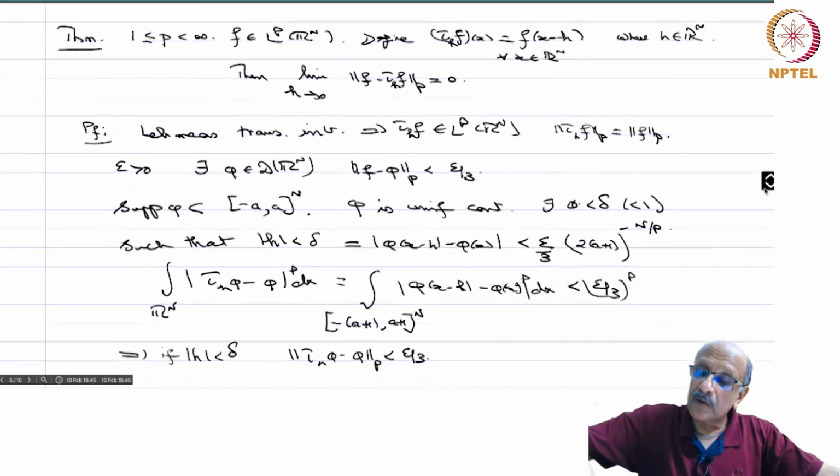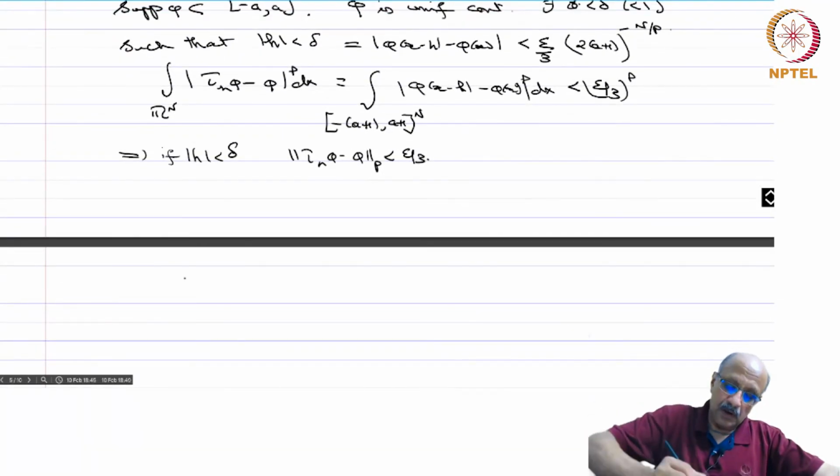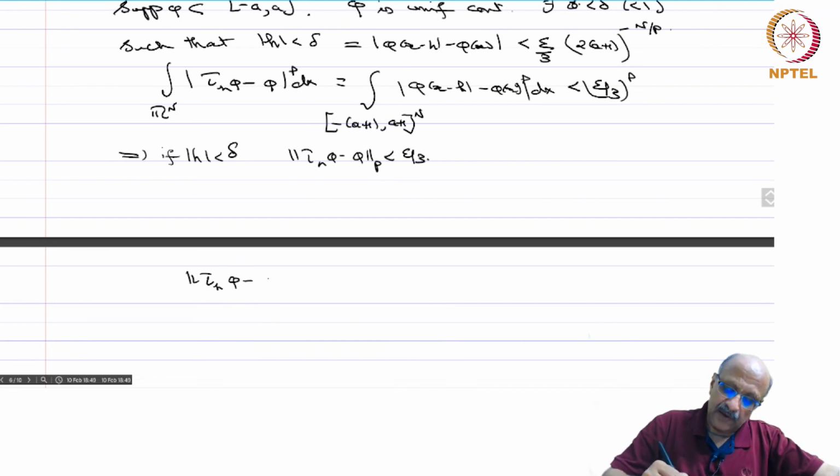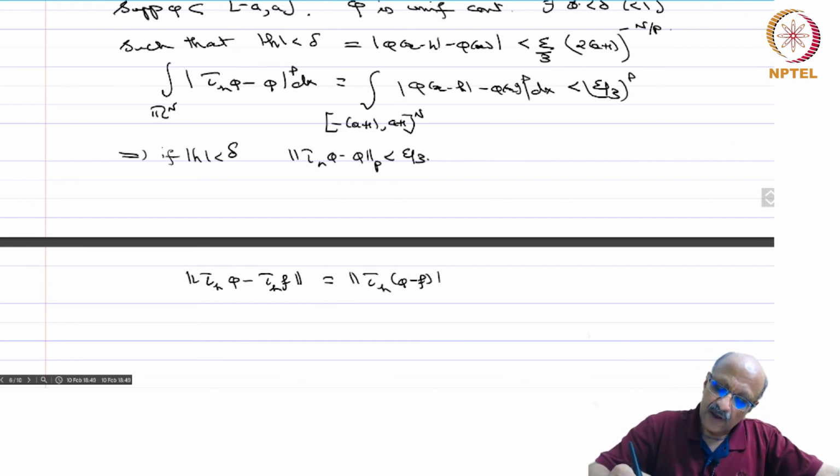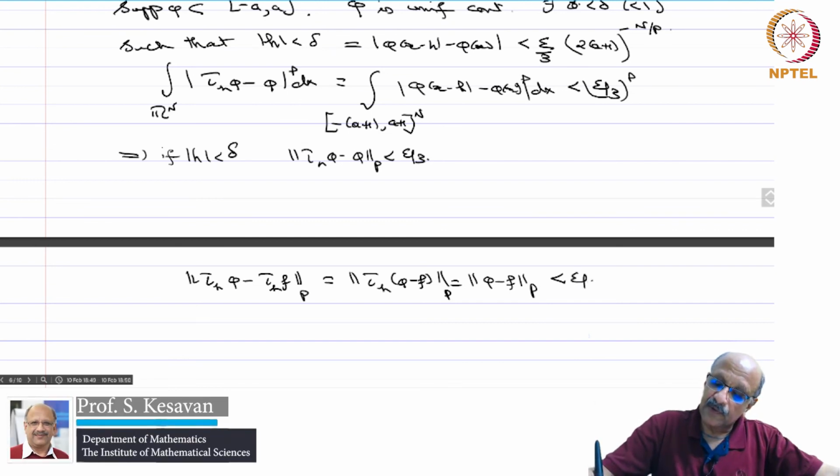Now what about the norm of tau h of phi minus tau h of f? This is nothing but the norm of tau h of phi minus f, and that is equal to the norm of phi minus f in LP, and that is of course less than epsilon by 3.